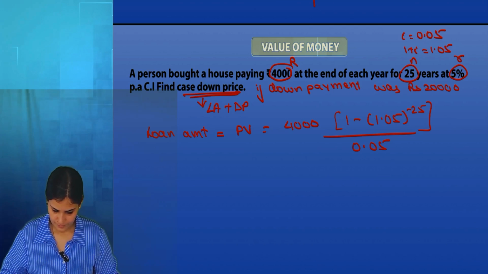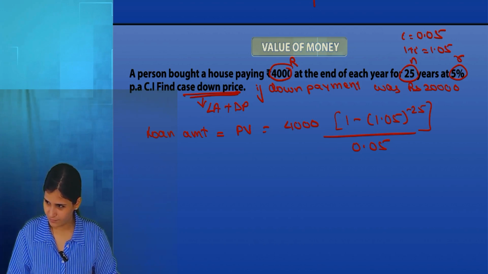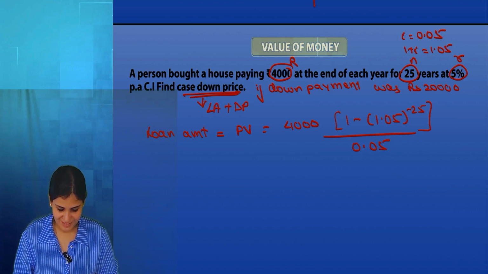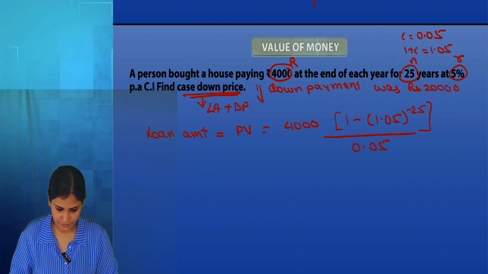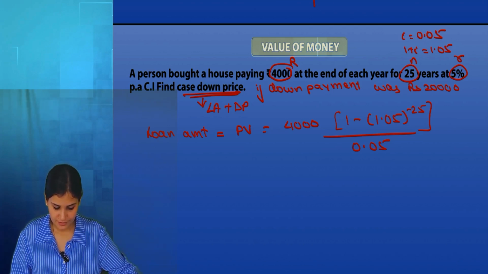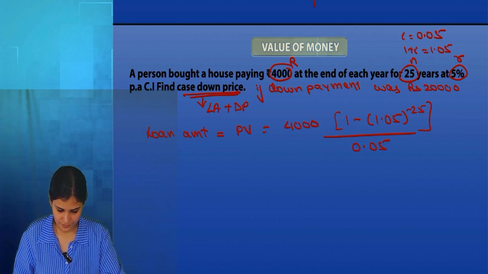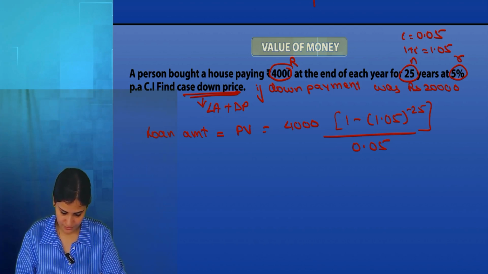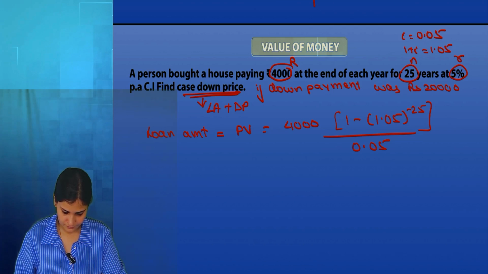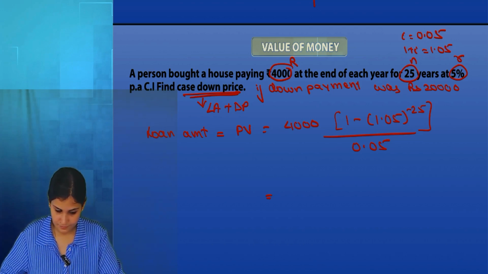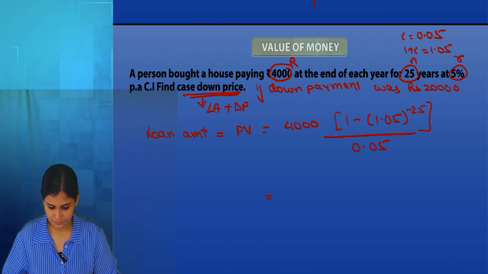Ma'am, 56,375.77. Okay, I got something else. One second. I think I made a mistake. Answer? 56,375.77.